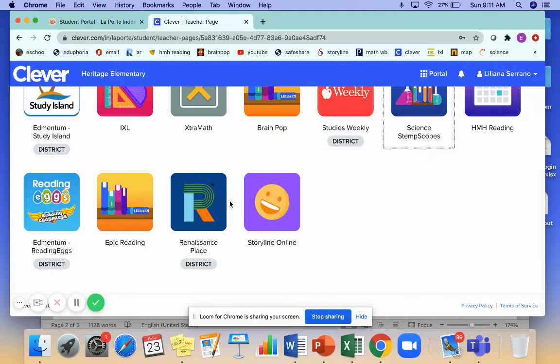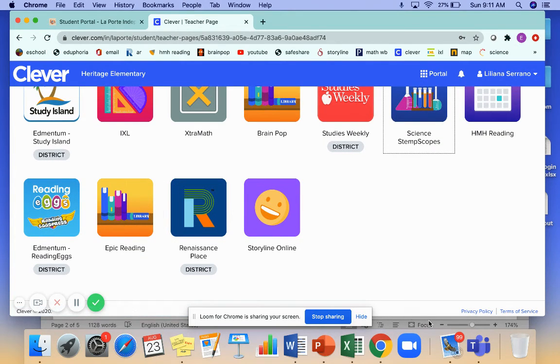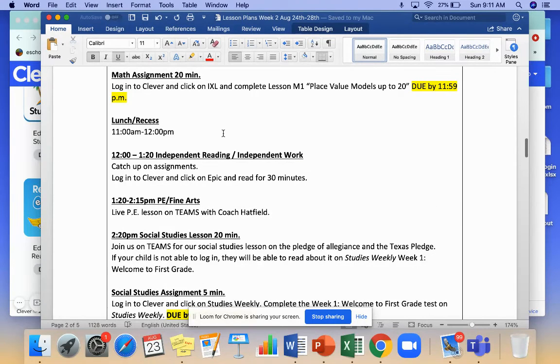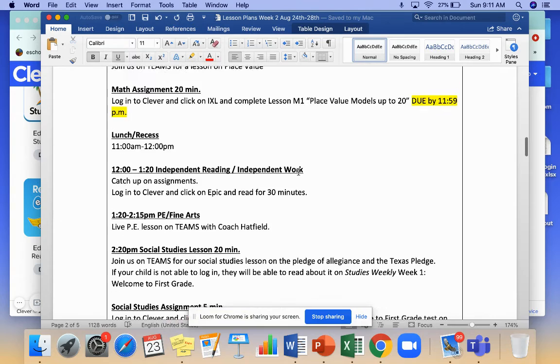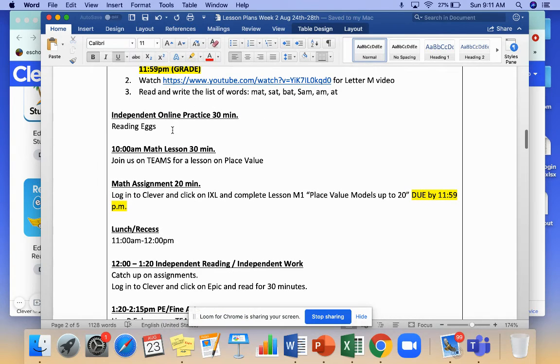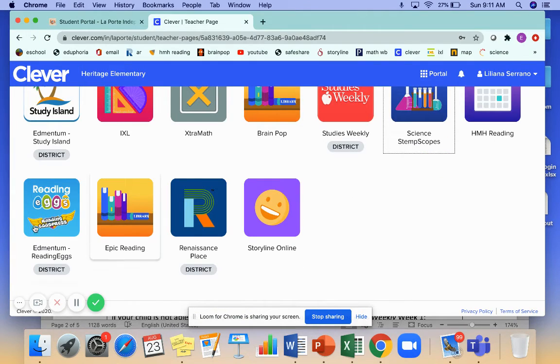Okay, and then during independent reading time, there's a time on the lesson plan where it shows that they can catch up on their work and do independent reading right here, 12 to 1:20 each day. Catch up on assignments, or log into Clever and click on Epic and read for 30 minutes. And then up here, they're supposed to be doing reading eggs. So those apps are down here. Reading eggs, it automatically logs them in. Epic, you just have to type in the class code.